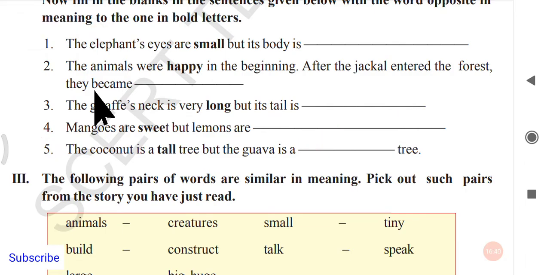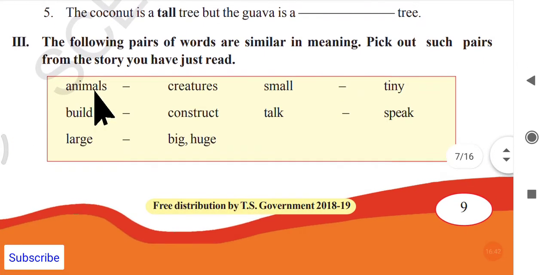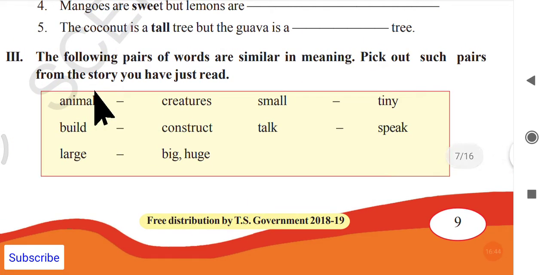Yeah, we shall quickly move to the next slide here. Look at the third Roman number. The following pairs of words are similar in meaning. Pick out such pairs from the story you have just read. So we have similar meanings. We can also just call them synonyms. We have to pick out some of the same similar meaning words which are given in the story reading here.